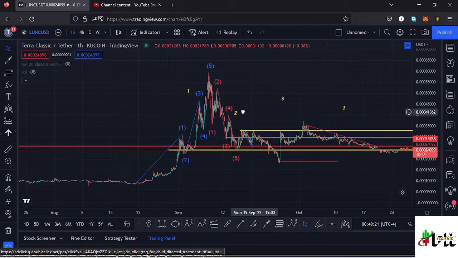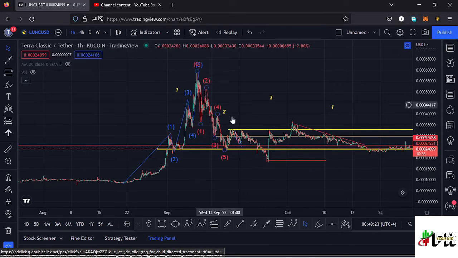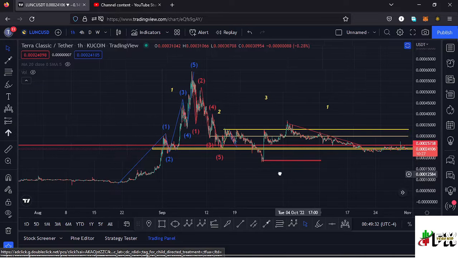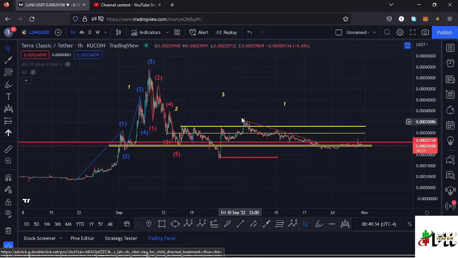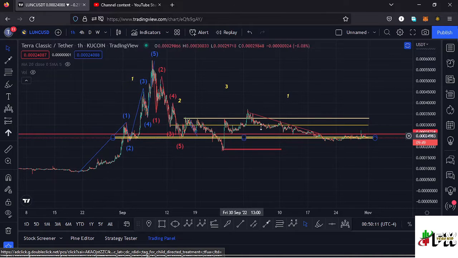And I believe we have seen that movement to the lower side in the formation of that higher Elliott wave count 2, seeing our low for that second wave at around the $0.00018 mark. And after making that low, we have seen a very nice bounce to the upper side in a movement that I'm terming as a higher Elliott wave count 3. And because that third wave is an impulsive wave, I also expect to see fractal waves in formation within that third wave, and I believe that is what we are seeing over here in these structures.